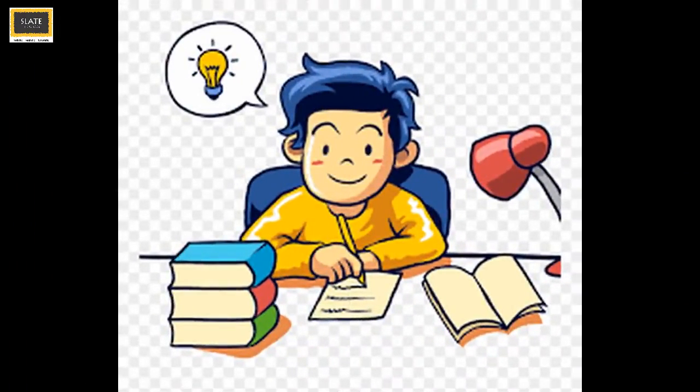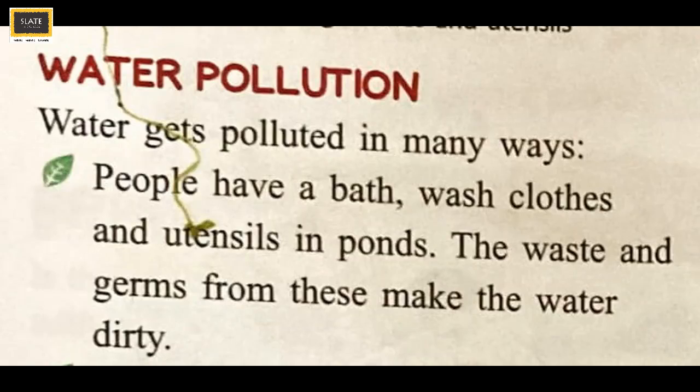Let's understand about the different ways in which water is polluted from the textbook. Water pollution. Water gets polluted in many ways. People have a bath, wash clothes and utensils in ponds. The waste and germs from these makes the water dirty.